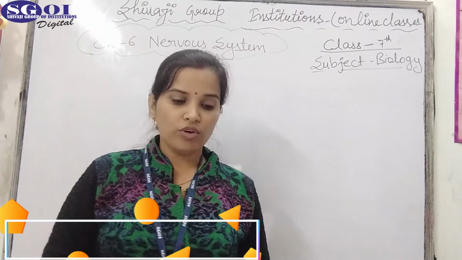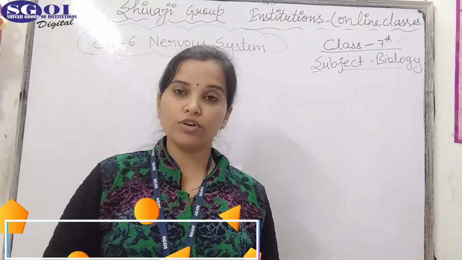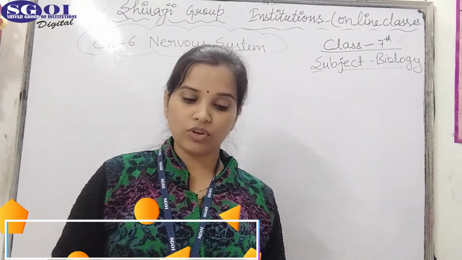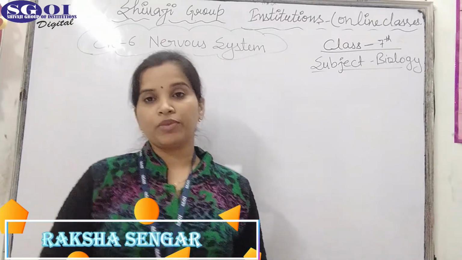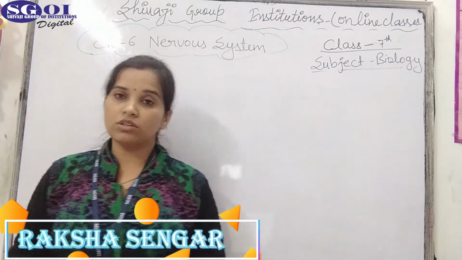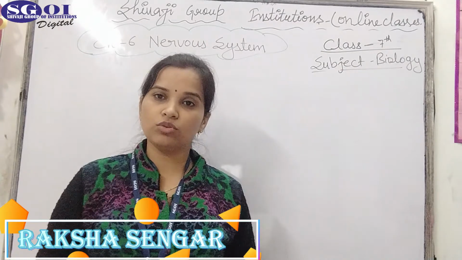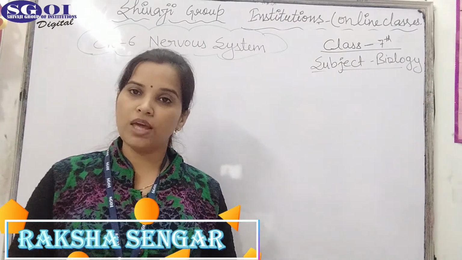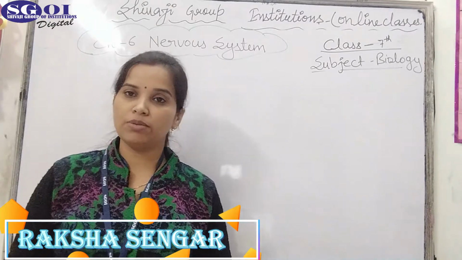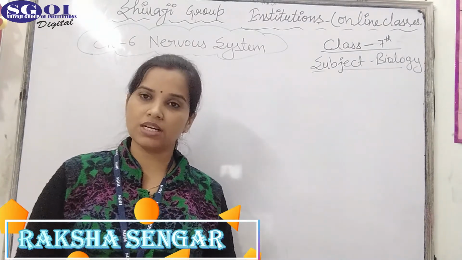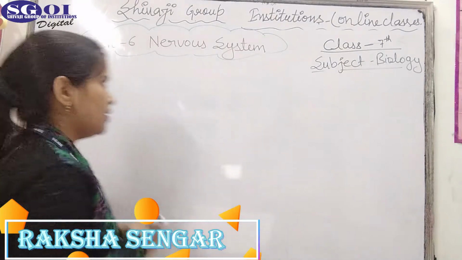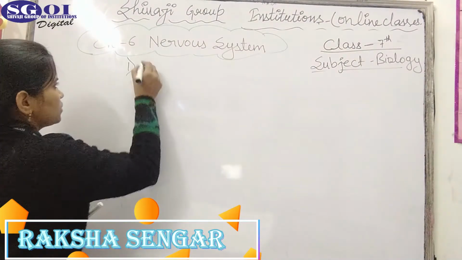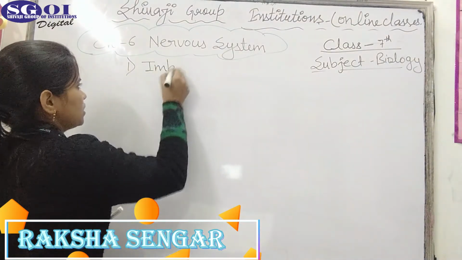So let's start. First is the multiple choice question, and the first question is: the message that travels along a nerve is called. Any message which travels from the sense organ to the brain or from the brain to the sense organ is in the form of an impulse. What do we call the message that goes from the sense organ to the brain or from the brain to the muscles? That is called impulse. So the answer of the first question is the impulse.